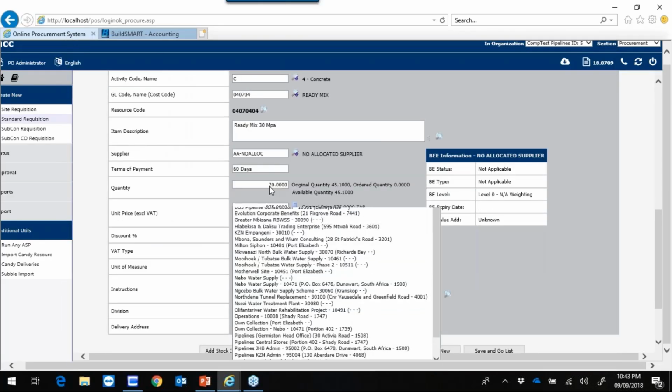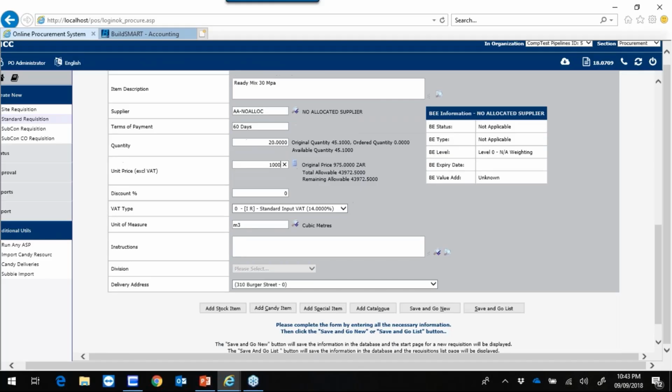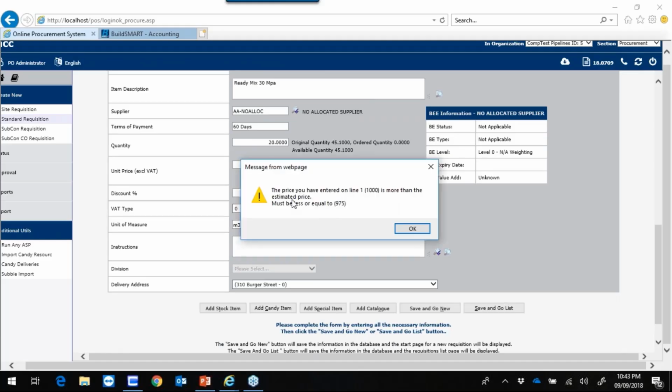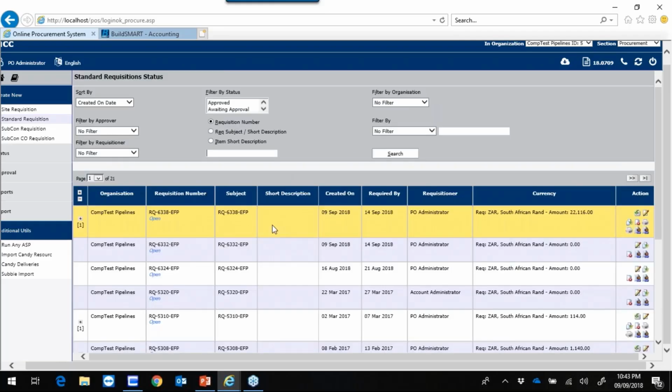I'll then select a supplier from my supplier database and select a delivery address. Before I process this, I just want to show you the rate restriction. As you can see, the original price in Candy is 975. I'll therefore try to purchase at 1,000 Rand. If I click on save and go to list now, this message will pop up: the price you have entered on line 1, 1,000, is more than the estimated price. It must be less than or equal to 970. I will therefore type in 970, click on add item, and now my requisition has been created.